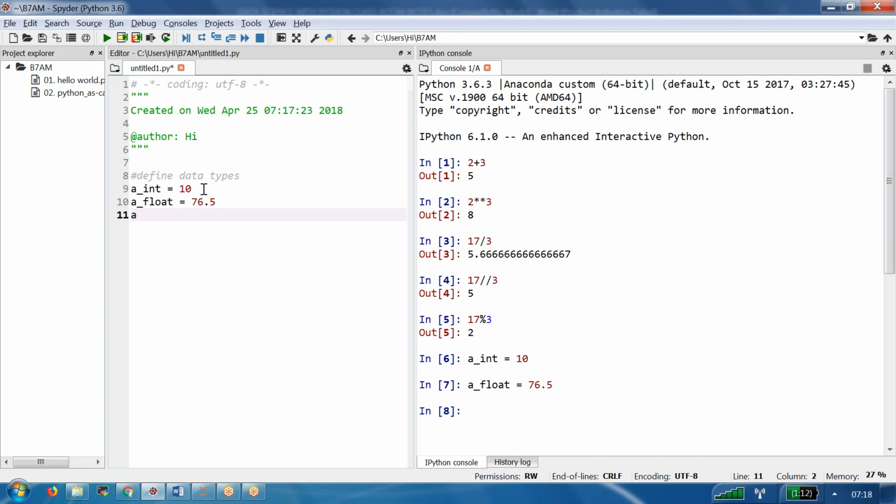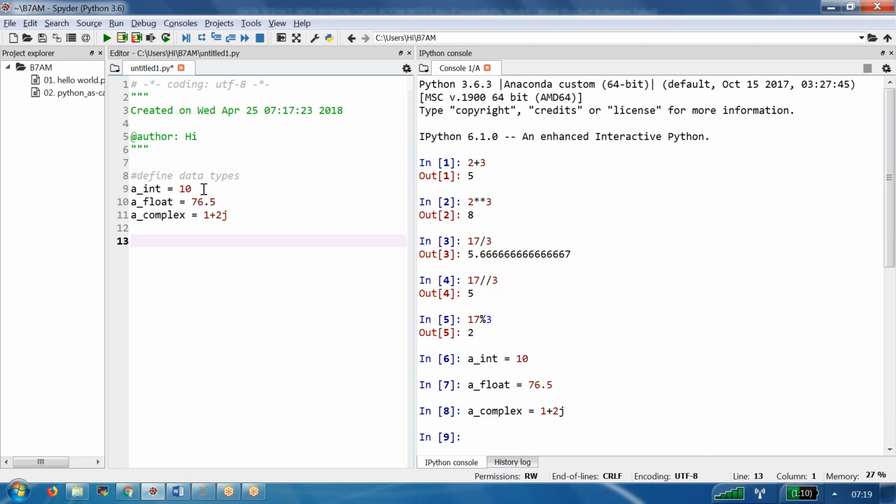And if you want to build a complex number, you can build it. Let us say 1 plus 2j. J is a system defined letter. So this is how we can define the number data types. J is the predefined one that we have to use.